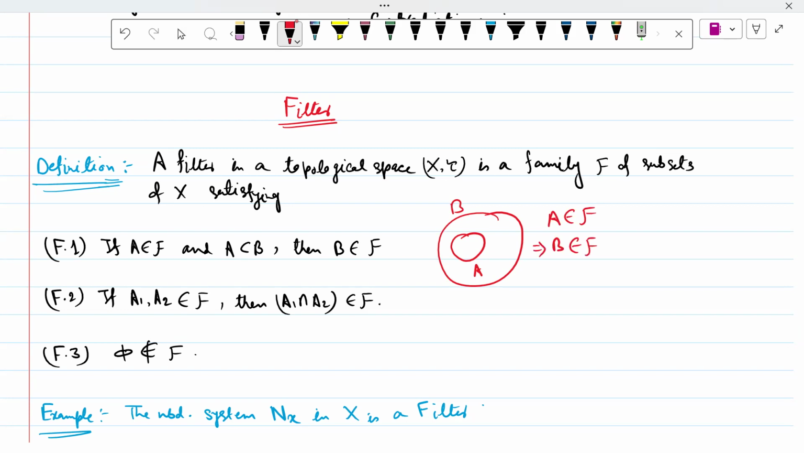Second, if A1, A2 belong to F, then A1 intersection A2 also belongs to F. So this is A1, this is A2. If A1 belongs to F and A2 belongs to F, then this intersection also belongs to F. And third, phi does not belong to F. The empty set will not be in that collection. If we can create such a collection, then this is called a filter.